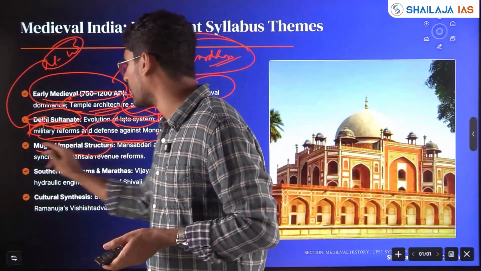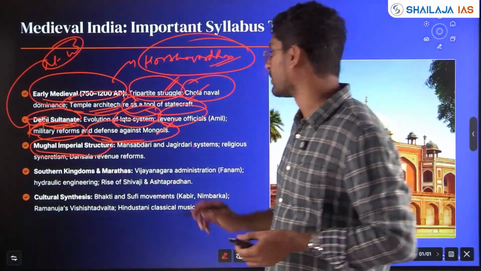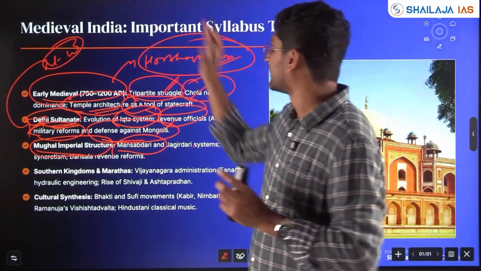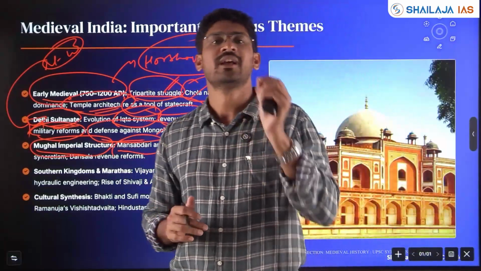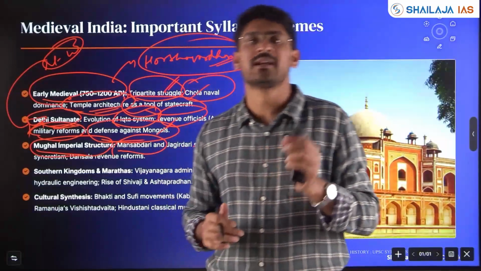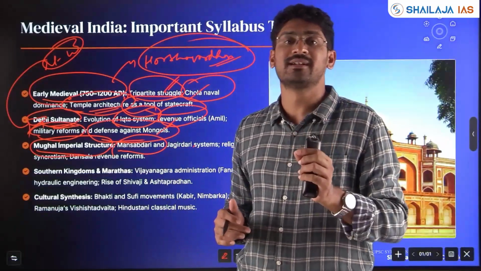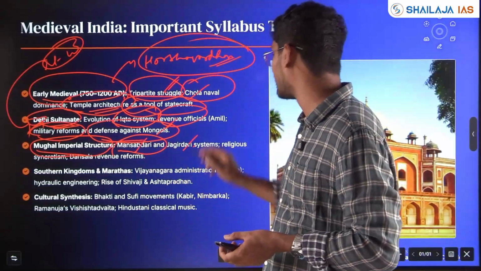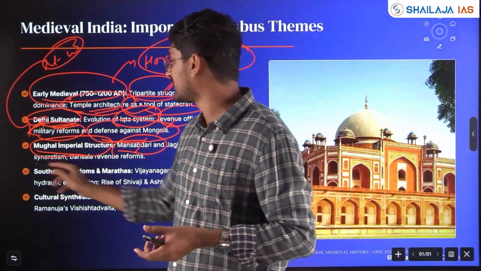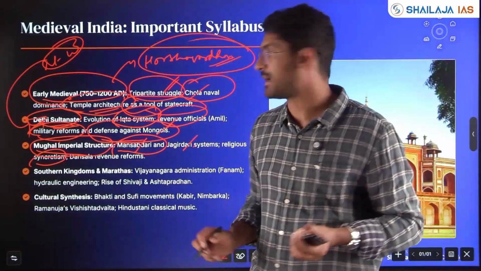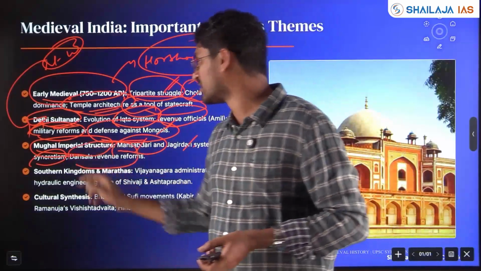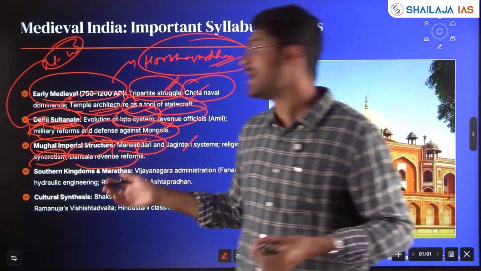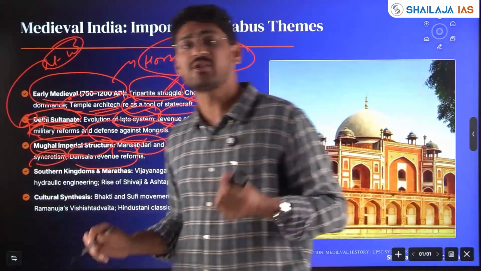You have then the Mughals, Babur. Again, always see kingdoms linked with administration, society, technology, foreigners who had visited, reforms. All this becomes important. Here you had the Mansabdari and Jagirdari systems, religious syncretism, mainly of Akbar's policies, its revenue system, the Dahsala revenue system, Khilji's revenue, Khilji's system of Khalsa. All this becomes very important.